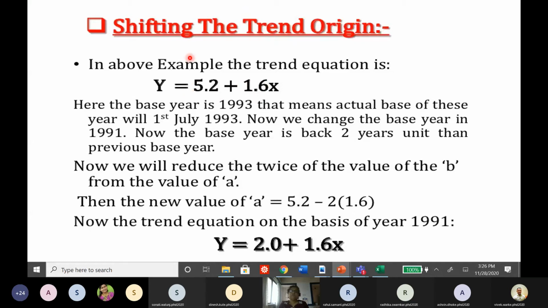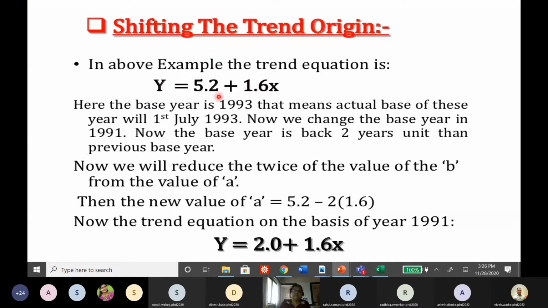Why is it so? Because in a straight line, just try to remember from coordinate geometry, this is called a slope. Even if you change your coordinate system, the slope will not change, but your y-intercept will change.